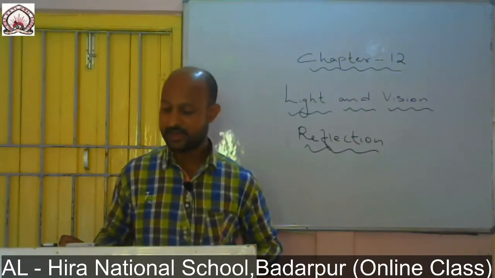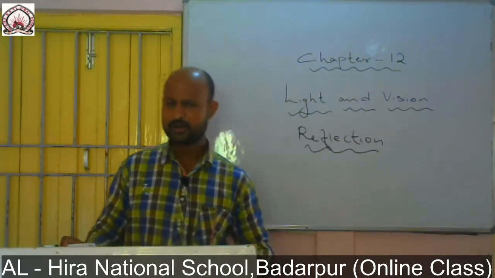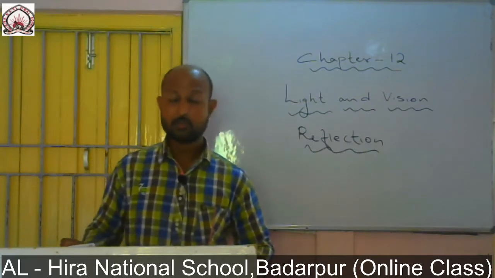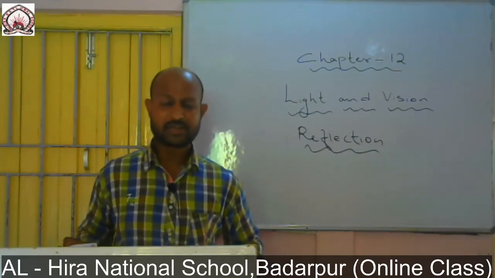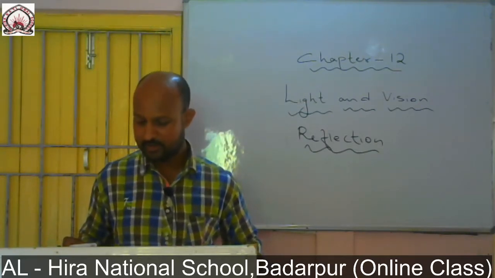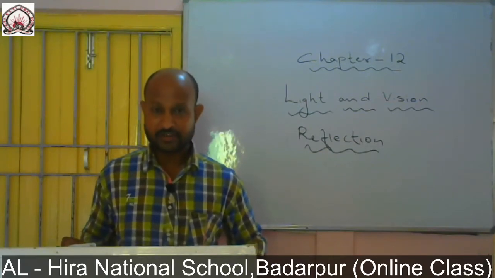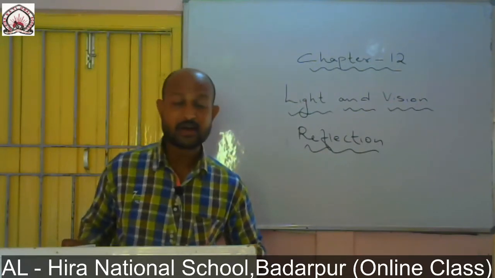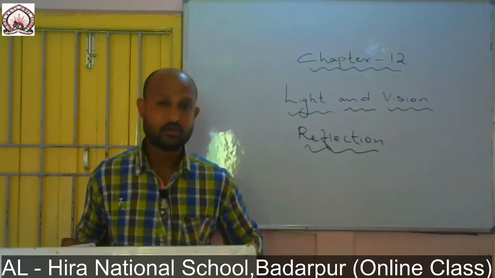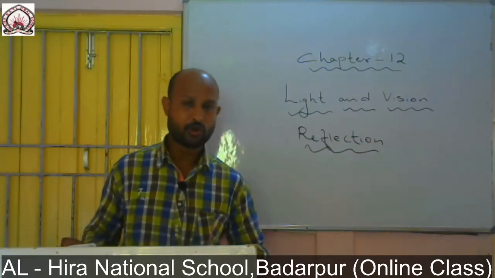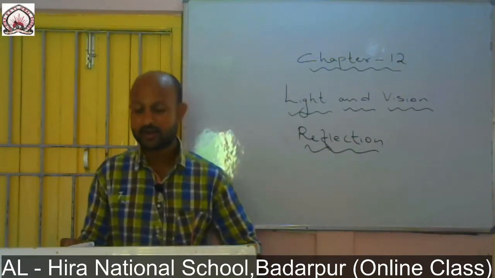When the rays of light get reflected from a mirror or a surface that is smooth and shiny, we get regular reflection. That means the reflected rays travel in a particular direction. Such a mode of reflection is known as regular reflection.